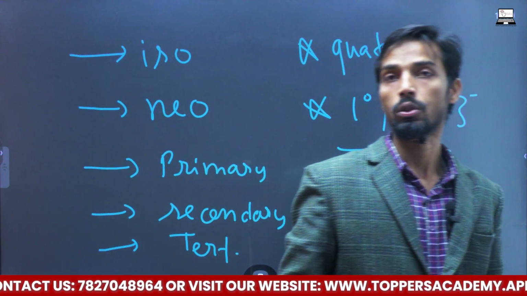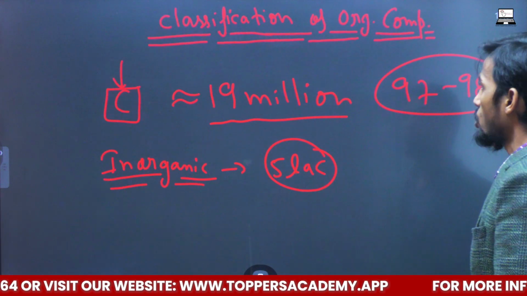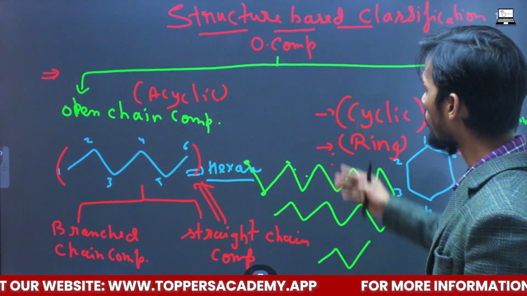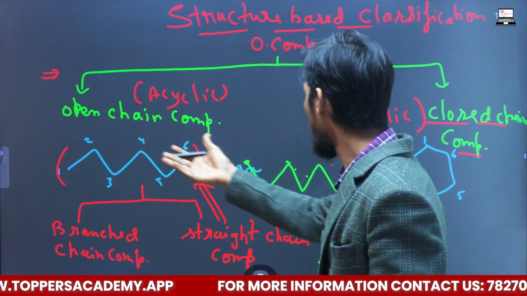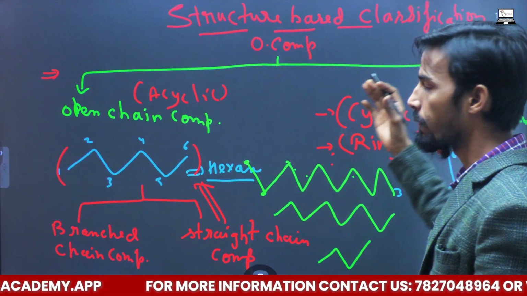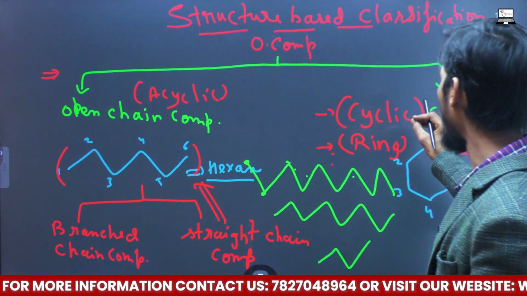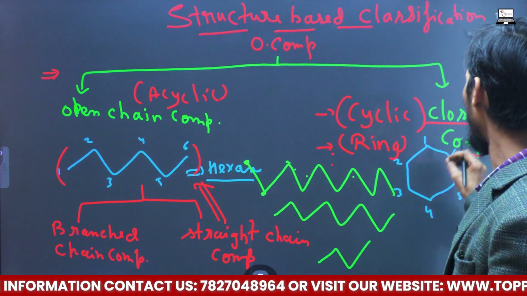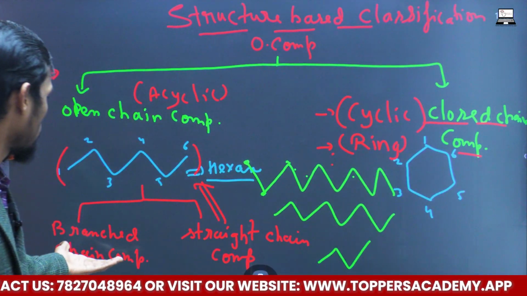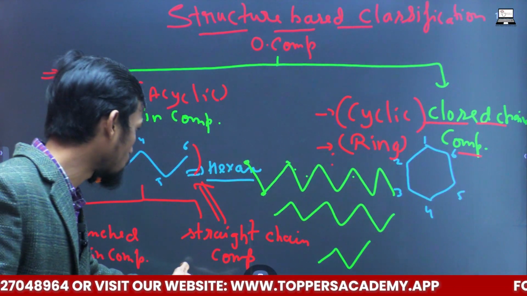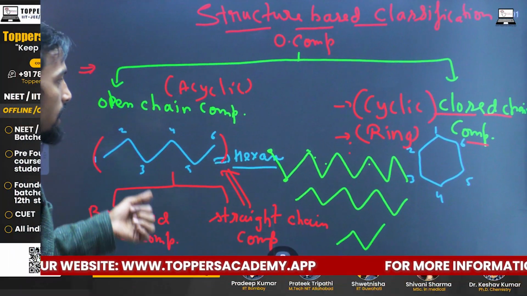So in this lecture, a quick revision. We have classified the organic compound into two units: acyclic and cyclic, and we also call acyclic compound as open chain compound and cyclic compound as ring compound or closed chain compound. These were subdivided into two units: branched chain and straight chain. Branched chain where the branching is there, straight chain where there is no branching.